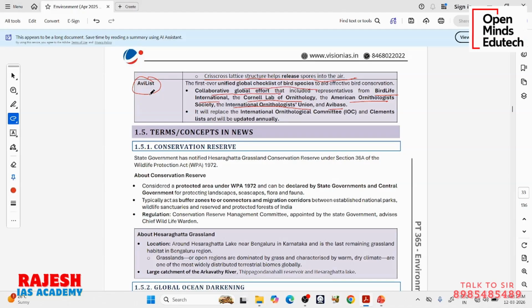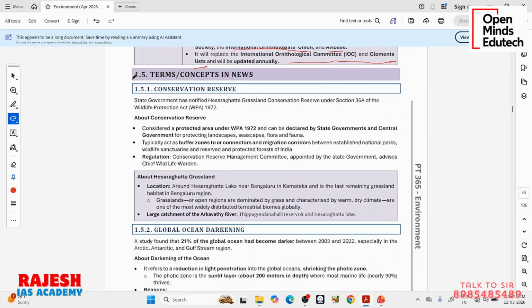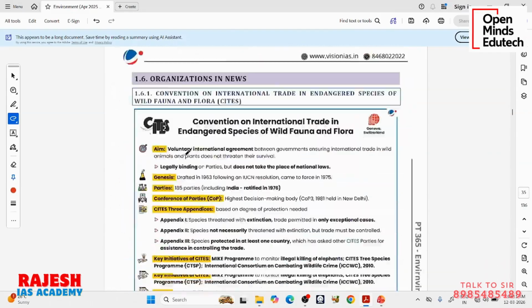It is a list of bird species across the world. It will replace the International Ornithological Committee list and the Clements list. So there is something called the International Ornithological Committee and Clements list. Now it is replaced by this AVList, and now this is updated annually. So more data, more conservation. Now let us see this conservation reserve issue.